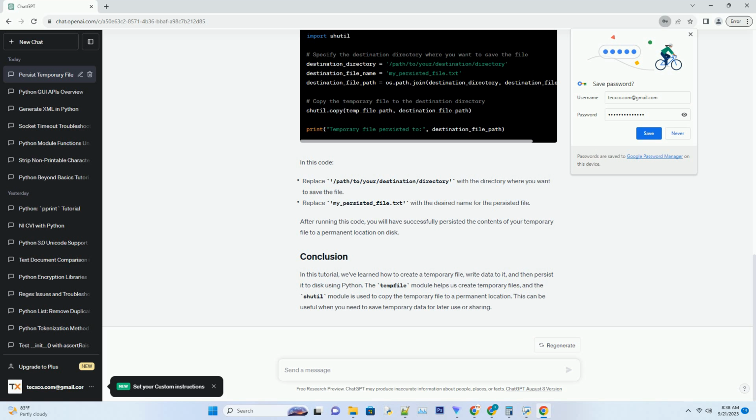permanent location on disk. In this tutorial, we've learned how to create a temporary file, write data to it, and then persist it to disk using Python. The tempfile module helps us create temporary files, and the shutil module is used to copy the temporary file to a permanent location. This can be useful when you need to save temporary data for later use or sharing.